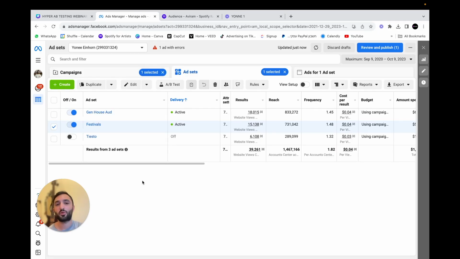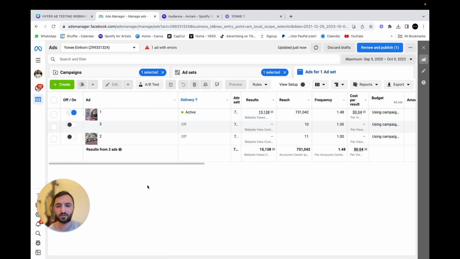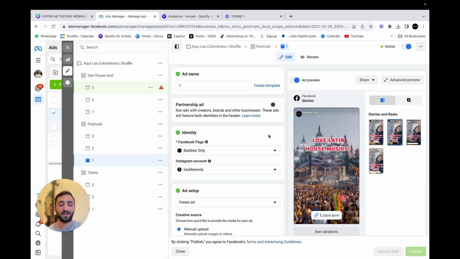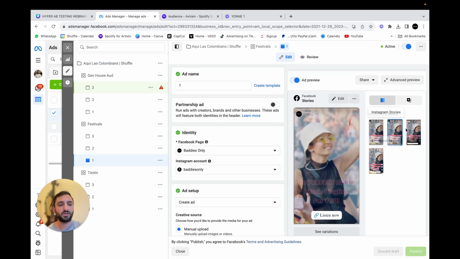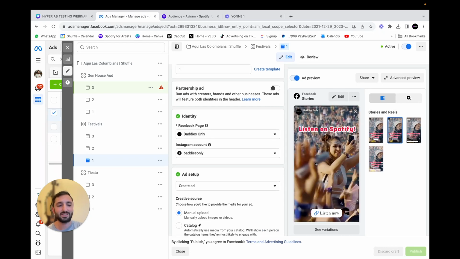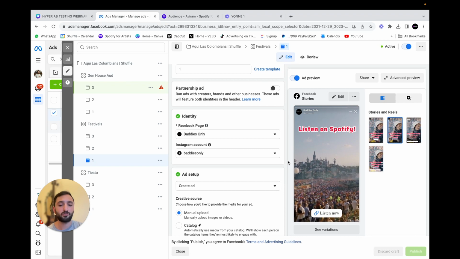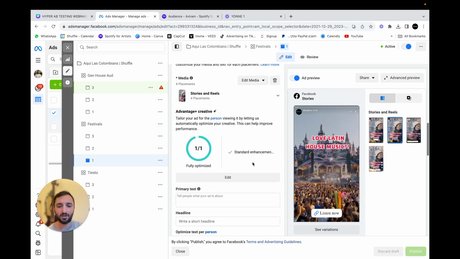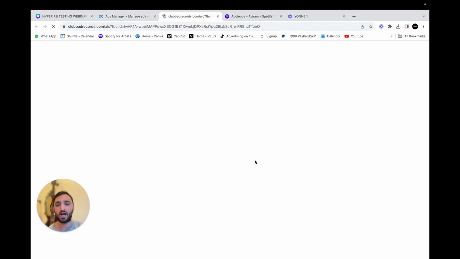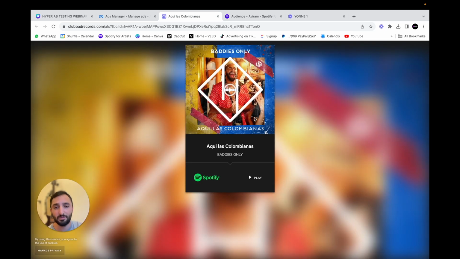As I said before, we have 3 ad sets for each one of these campaigns. If I click on one of the ad sets, just as an example, you'll be able to see the 3 former ads that used to run. Right now we have just one last ad running. As you can see in here, we've been using stories and reels placements. This is how the ad itself looks. It's just Shutterstock footage from Tomorrowland. If I go down in here and click on the preview URL, I get into the landing page that we've built for this artist. We always have just one button for Spotify. We want to keep people focused when they get to the landing page itself. They click on play, and then we have the custom conversions happening.